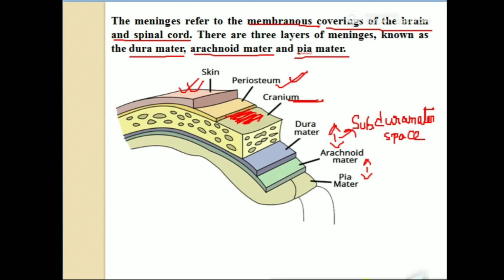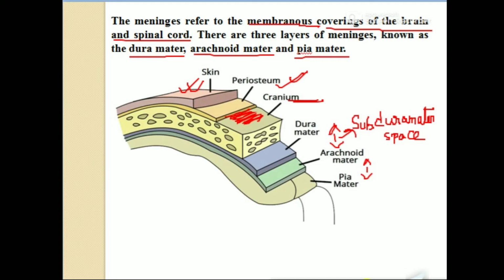We can't see the pia mater separately. It is basically adhered to the tissue of the brain. It is a shiny tissue lining associated with the brain.